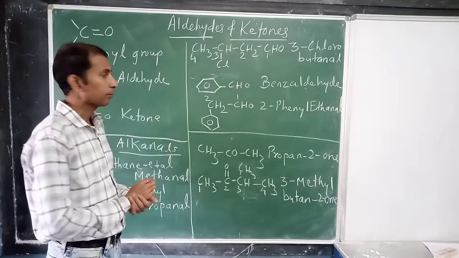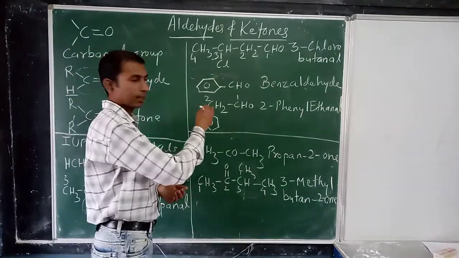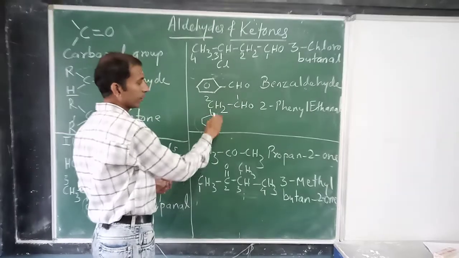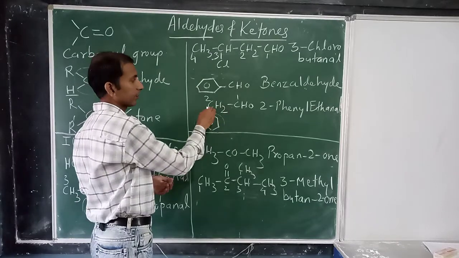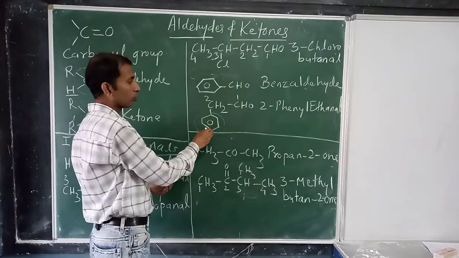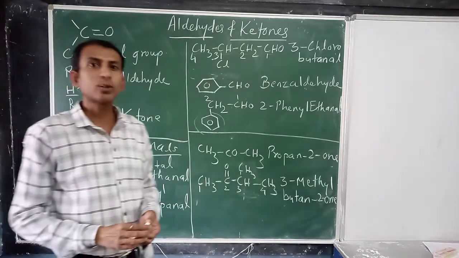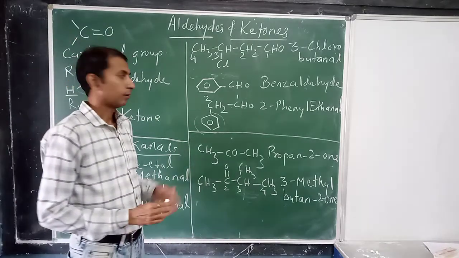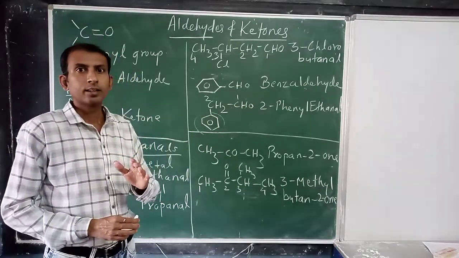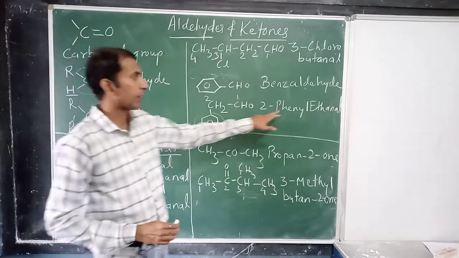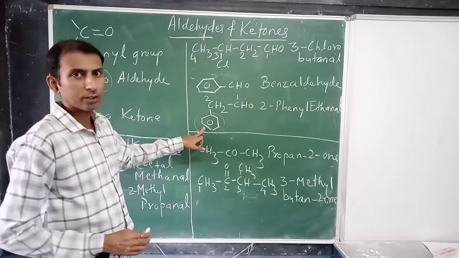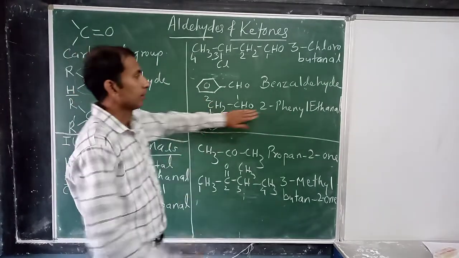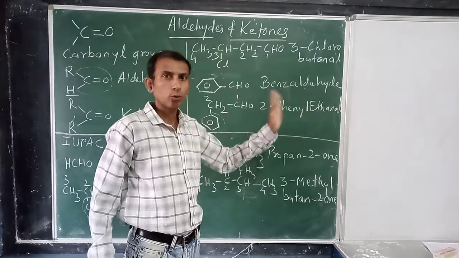So what do we do this time? Again we select the longest chain containing the CHO group. So this is the longest chain. This becomes a substituent, so first, second position. Now this group becomes the phenyl group. क्या बोलते हैं हम लोग? Phenyl. बेंजीन रिंग अगर सब्स्टिट्यूएंट है तो कौन सा वर्ड यूज करते हैं हम? Phenyl. Second position phenyl group, so 2-phenyl, and then forget about the substituent. So 2 carbon atoms, that's why ethanol. So 2-phenylethanol.